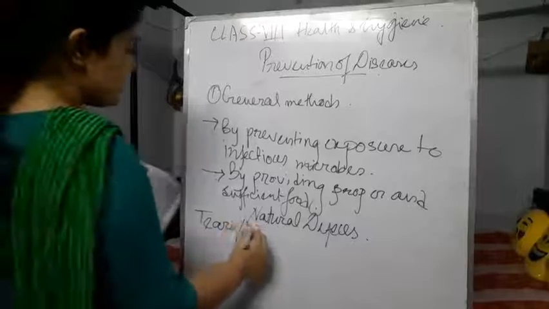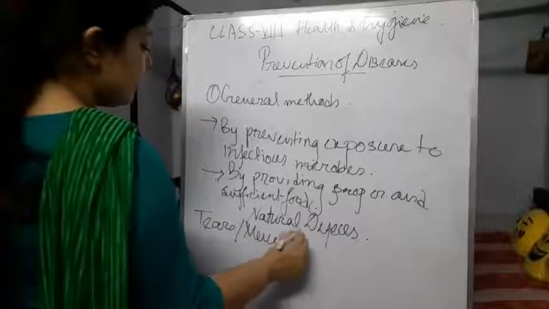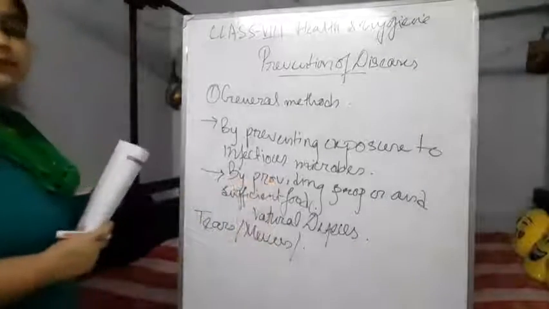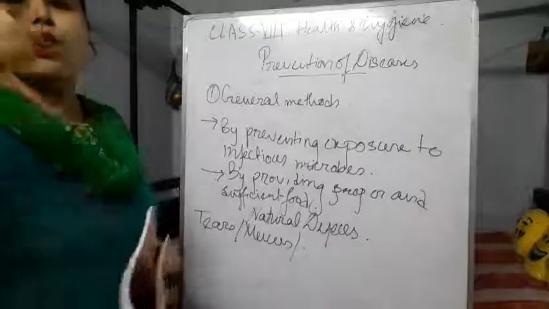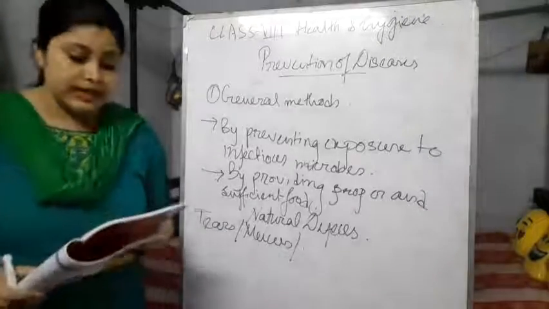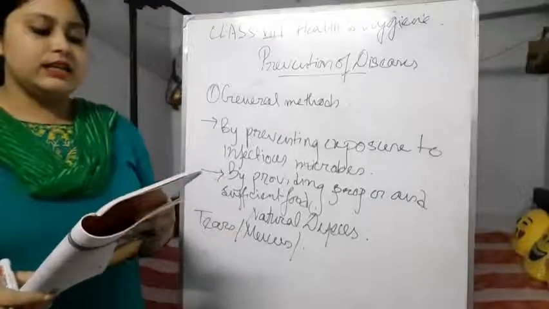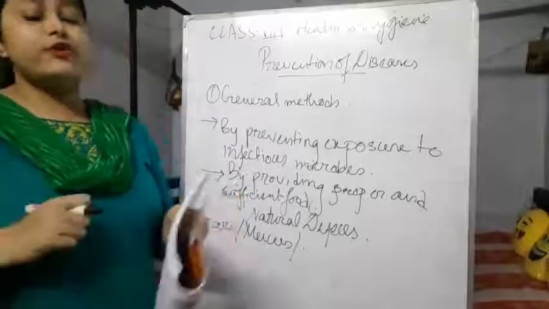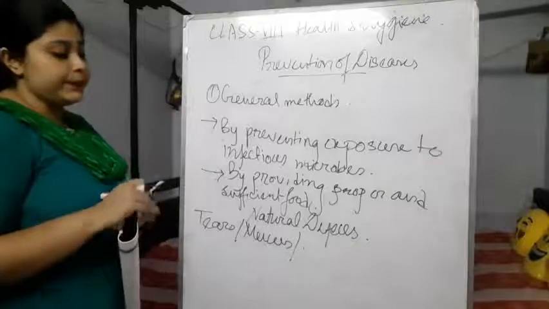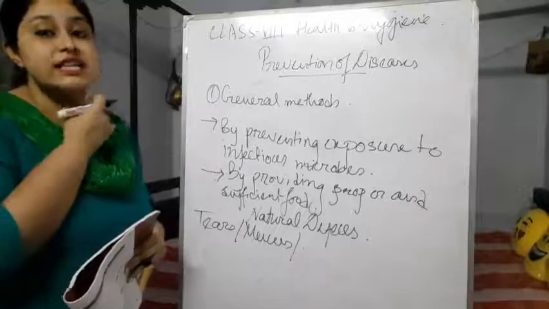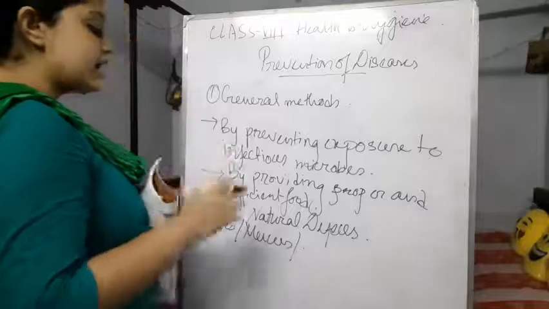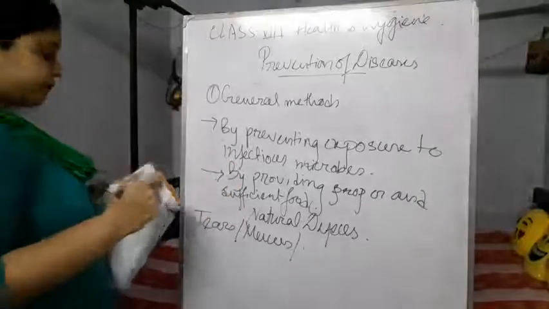Next is mucus. In the mouth, mucus is present, and not only in the mouth, all over the gut our mucus is present. The mucus lining of the nasal cavity traps germs to purify the inhaled air. The mucous membrane present in our throat and nasal cavity helps us to prevent infection.